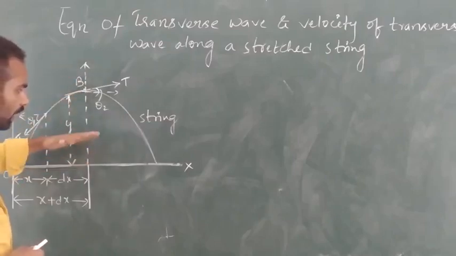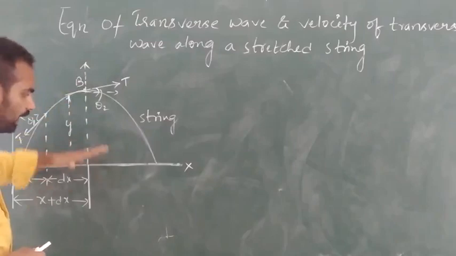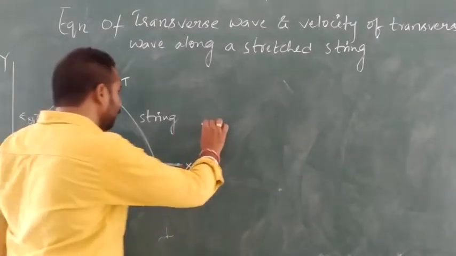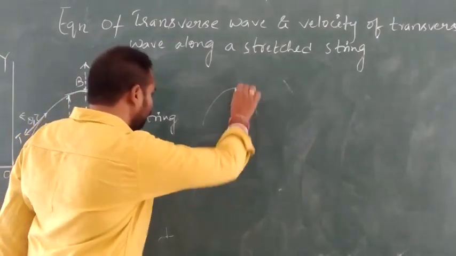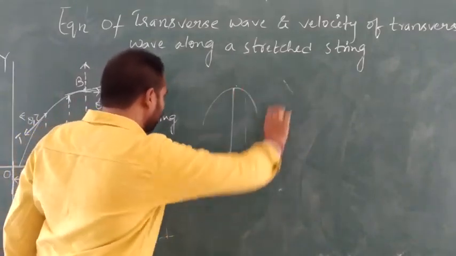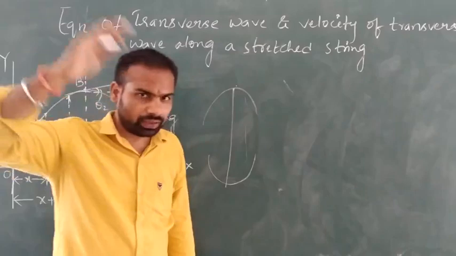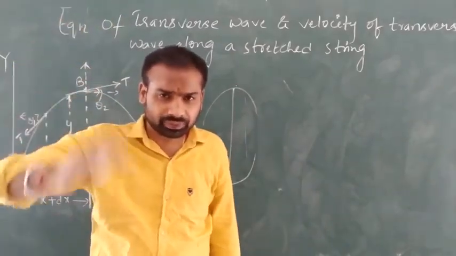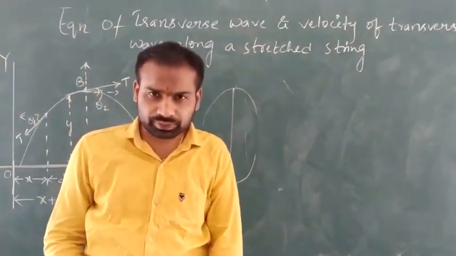But due to inertia, it will overshoot and go to the other extreme position. It goes and comes again, and transverse waves are produced.